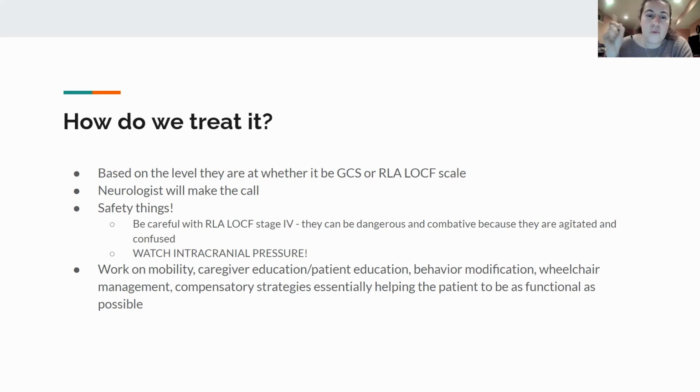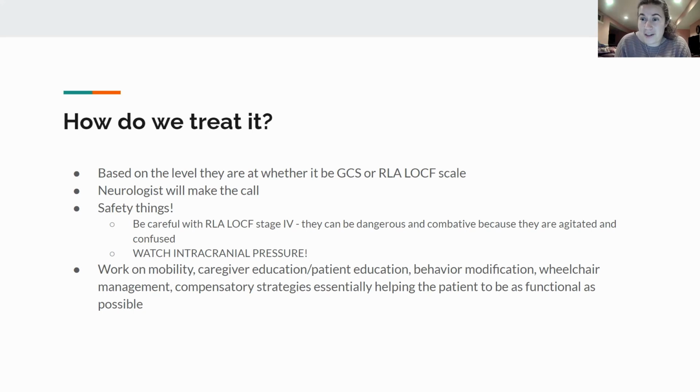So safety things. With the Rancho Los Amigos levels of cognitive functioning, stage 4, the confused agitated state, is the one the boards loves to talk about. We need to be careful with this patient because they can be dangerous and combative. They could harm us, they could accidentally hurt themselves, or they can harm other staff members or other patients. So we have to make sure we're treating them in a nice quiet room away from other people, keeping them focused on very simple tasks if we can, and just working on what we can with them.